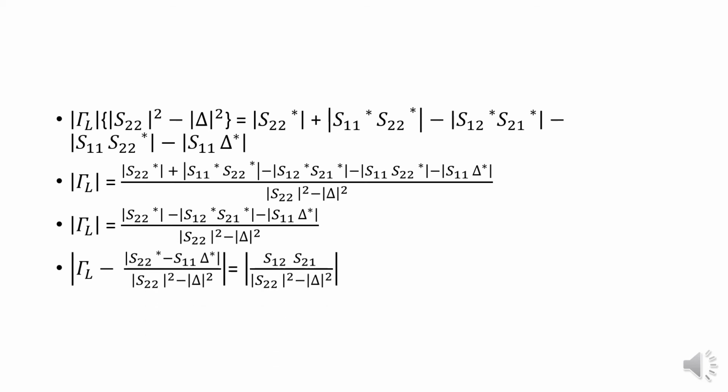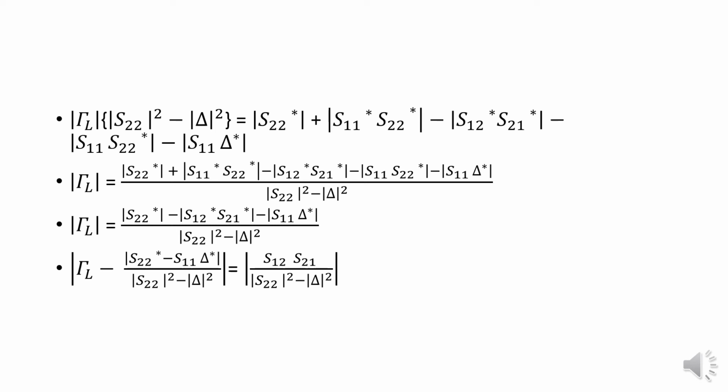Then we have to split that equation. So modulus of psi L minus modulus of S22 star minus S11 into del star divided by modulus of S22 square minus modulus of del square will be equal to modulus of S12 S21 divided by modulus of S22 square minus modulus of del square.